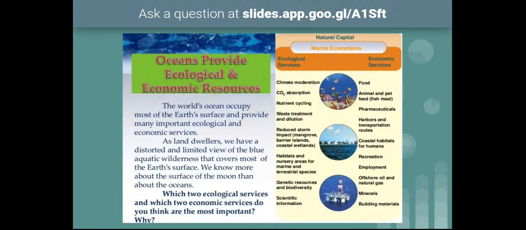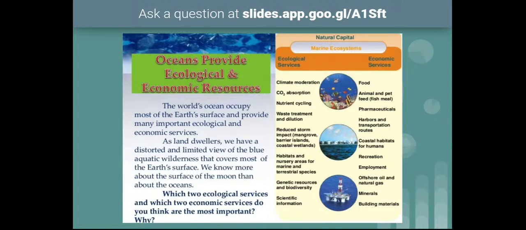Without petroleum and natural gases, we cannot run our houses, our cooking, and our automobiles. All these things require petroleum and natural gases. And a lot of minerals are also collected from these oceans, and building materials are also collected from these oceans. So this is the importance of oceans. Why? Because they provide a lot of sources to us, economic sources and ecological sources also.